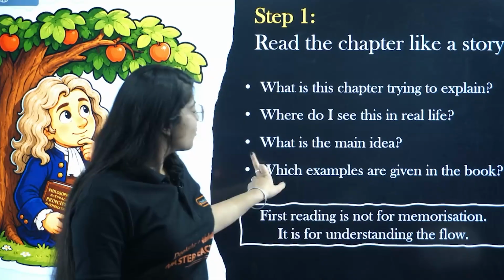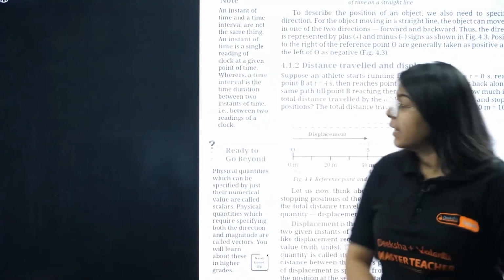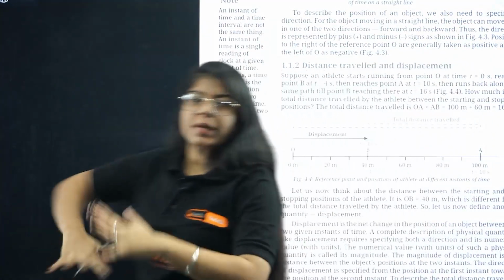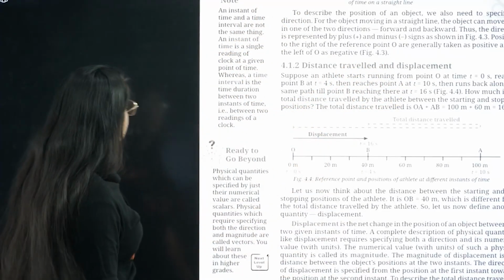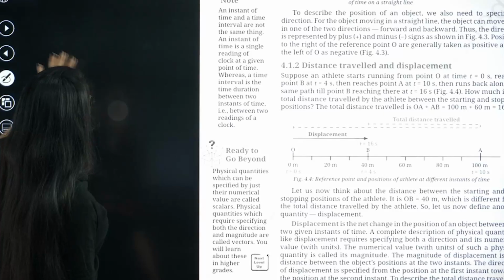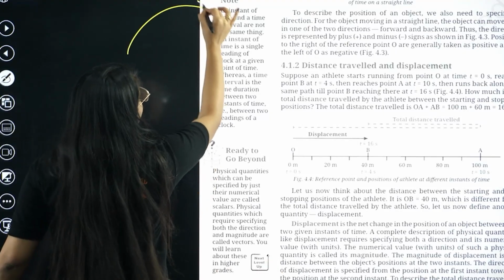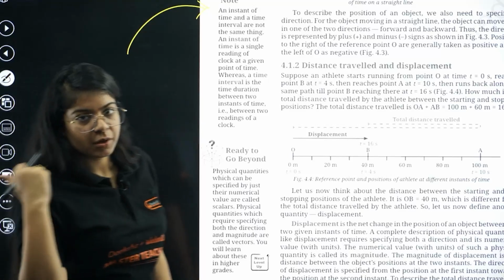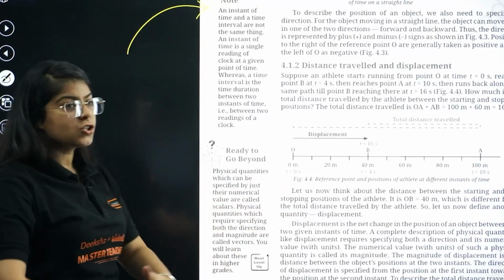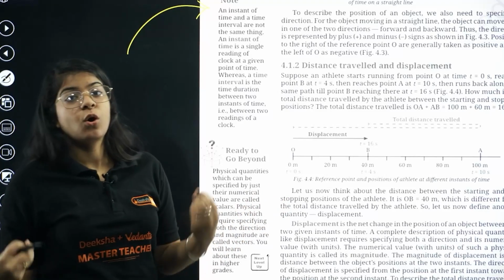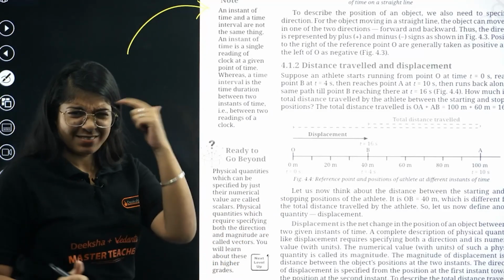Okay, next we have, where do we have next? Yes, so a little review of the book. This book consists of so many things. See, this is just distance traveled and displacement, fine. But this book shows you a little bit more than what other books show. There is a note mentioned here. Now, there were notes mentioned in the earlier books as well, but this book tries to actually make you think and tells you stuff that you might not have known before, and might not have thought of knowing before.